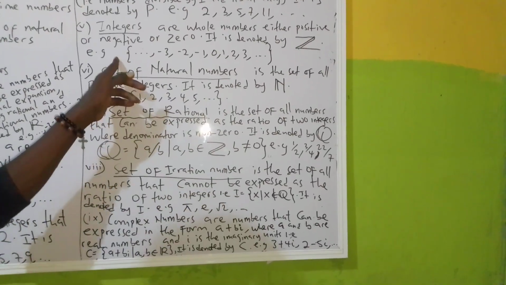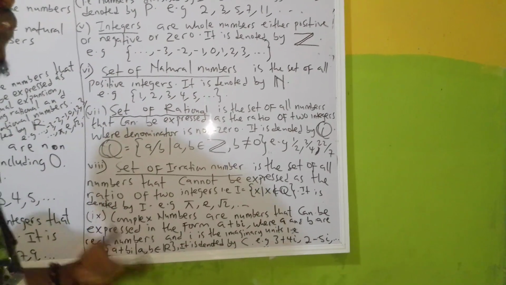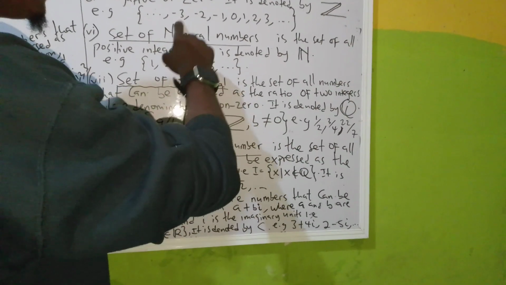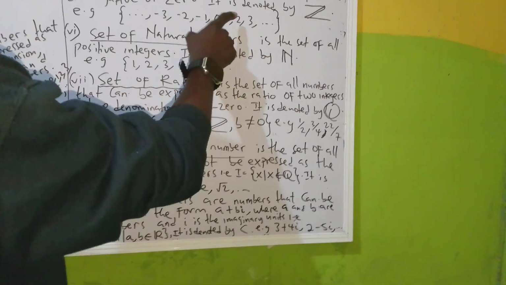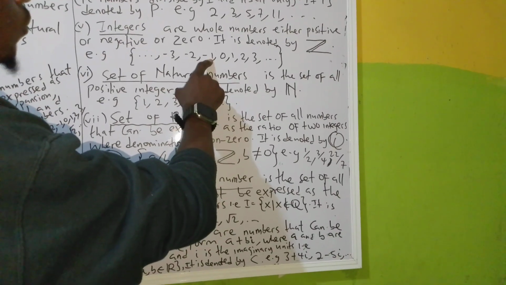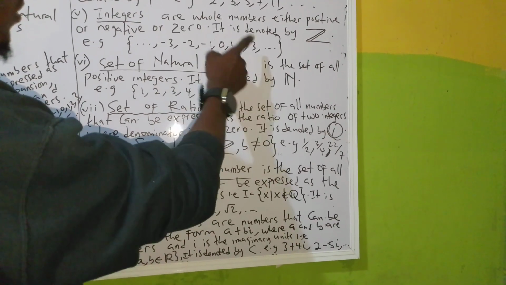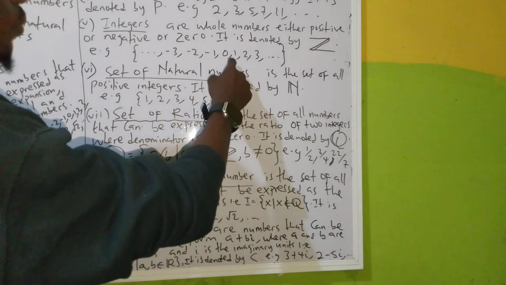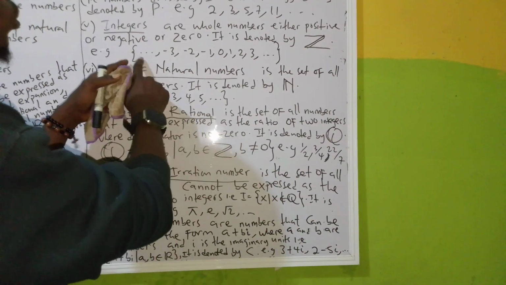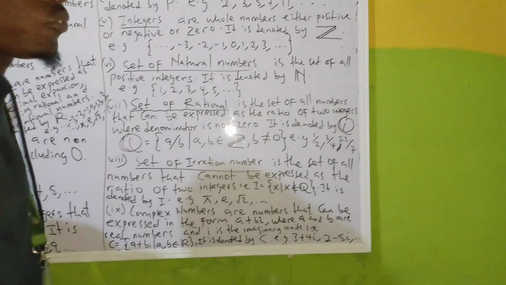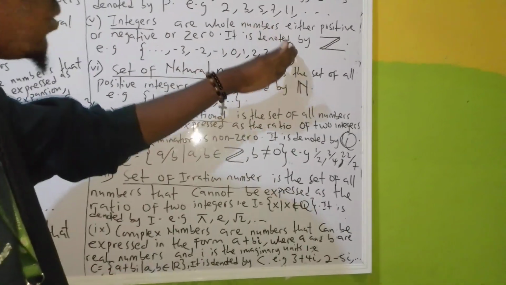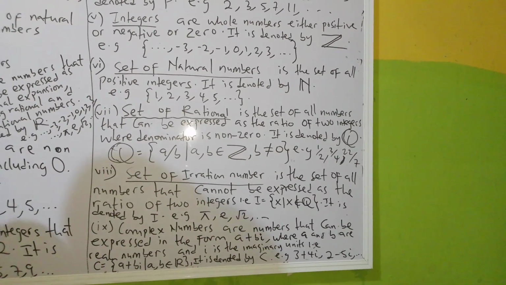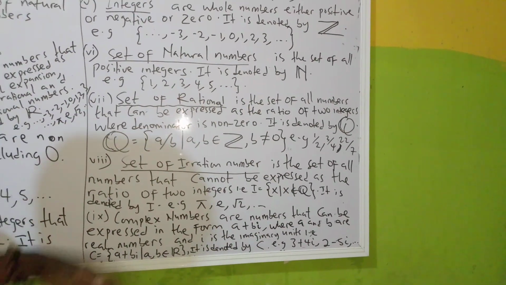Look at an example of this, positive or negative numbers: -3, -2, -1, 1. This is the negative of 1, this is the positive of 1. This is the negative of 2, this is the positive of 2. Negative of 3. Negative continues to infinity, and positive continues to infinity. That's why we put dot dot dot, because we don't know where it ends. You have to start with dot dot dot and end with dot dot dot, because the numbers are so massive. We don't have negative 0, so it is just one 0.